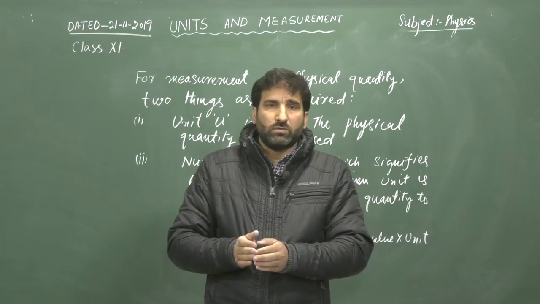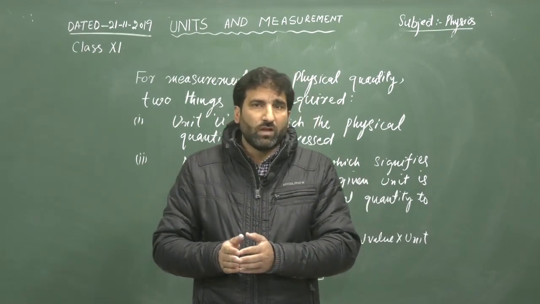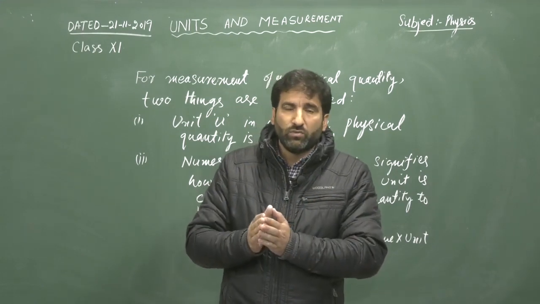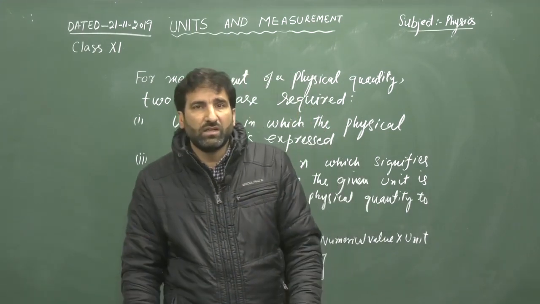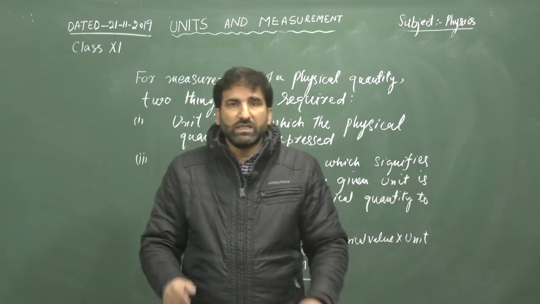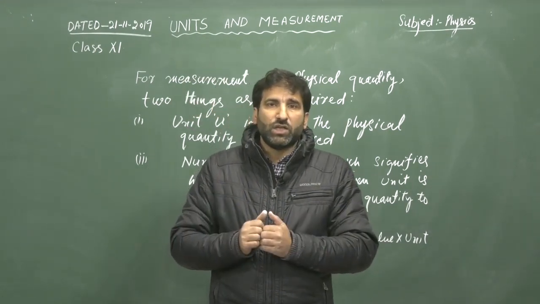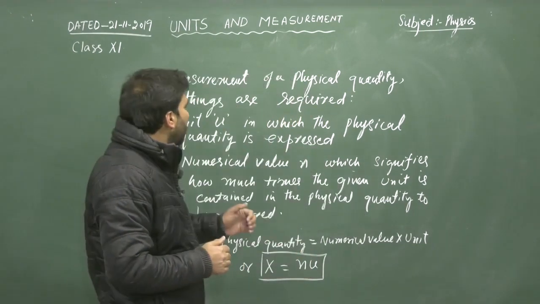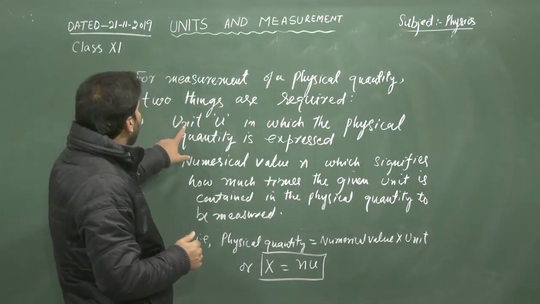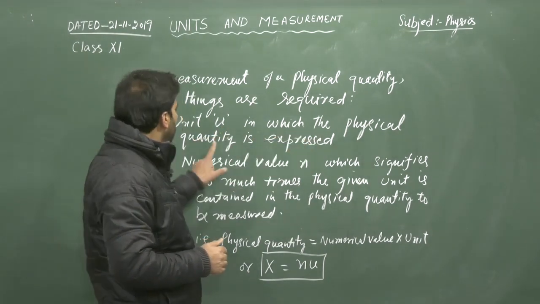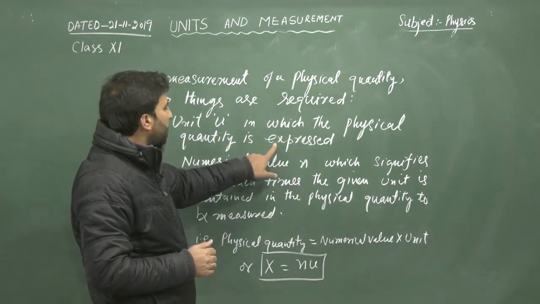Now, to describe or to measure a physical quantity, we need two things: one is the unit and the other is the numerical value. The unit, represented by u, is the one in which the physical quantity is expressed.